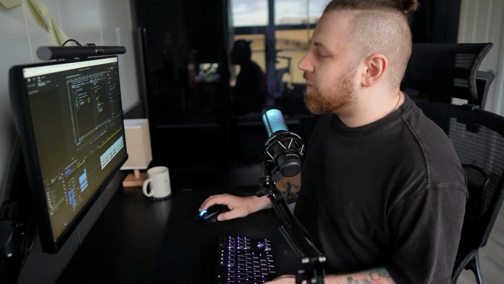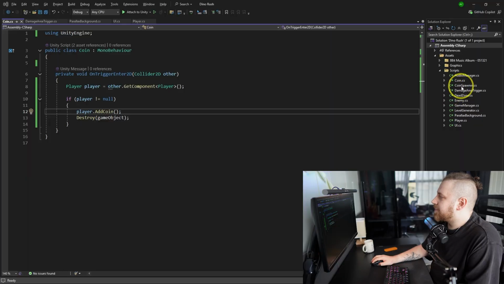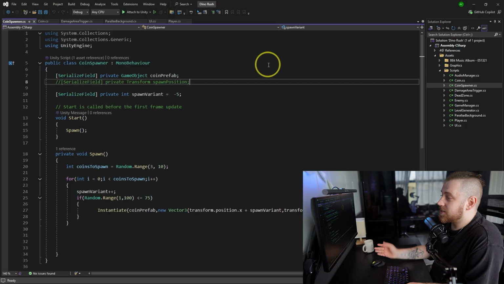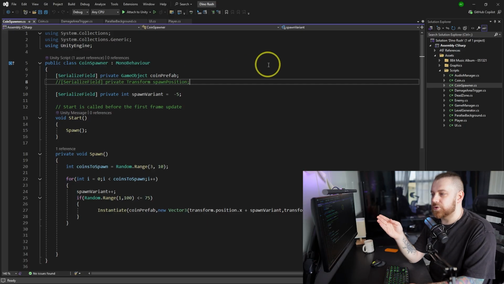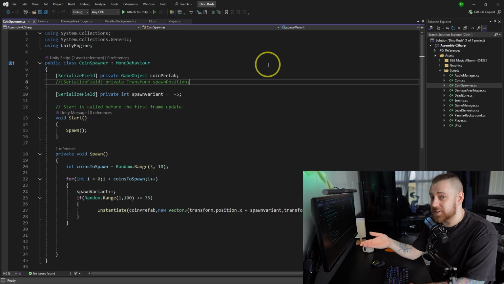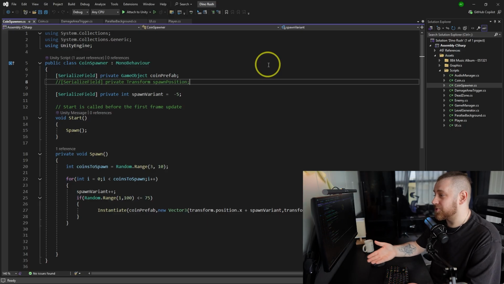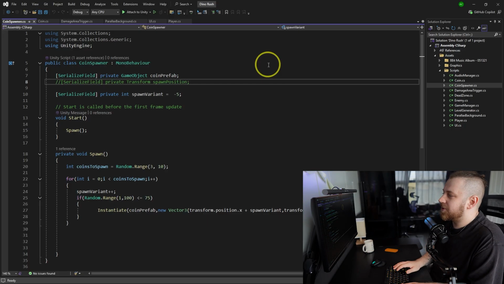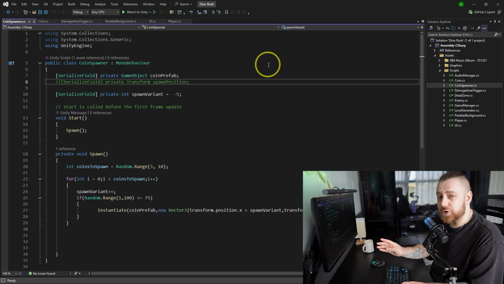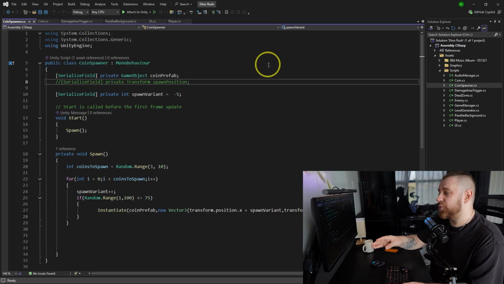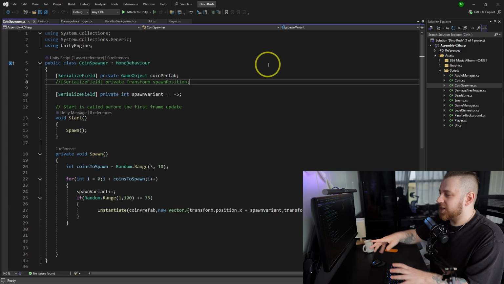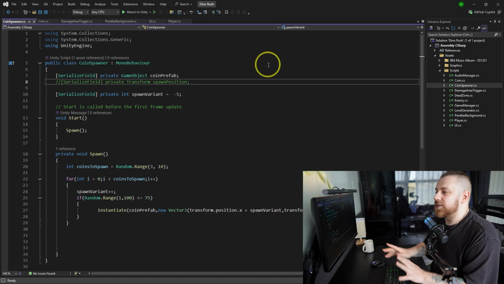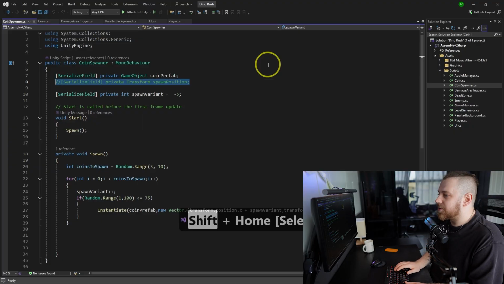Okay, let's take a look at another one. Coin spawner. Okay, so we do have coin prefab, which is okay. I did comment out spawn position. So if you have something commented out, as you can see, even after 4 years, it was not used at all. So usually if you're just cleaning up your code, delete it. Don't comment out things unless you're really sure you're gonna come back to it, or if you're checking out something and you need to comment out the line of code to see if a bug is fixed or something like that. But otherwise, just remove it.